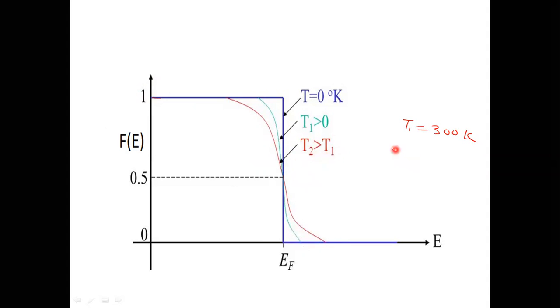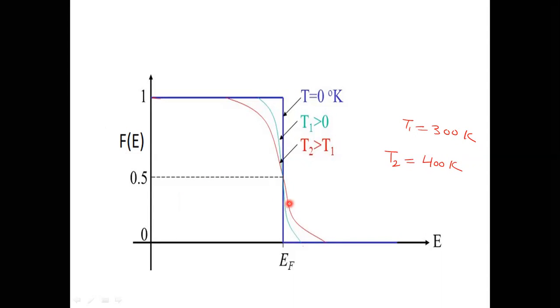As temperature is increased more, let us suppose T2 is greater than T1, say T2 as 400 Kelvin. At 400 Kelvin, the probability of filling the valence band will be decreased more. The value of Fe is not 1, it is decreased more, but that of filling the conduction band is increased more than that at T1. So this is the plot between Fe and E at different temperatures.